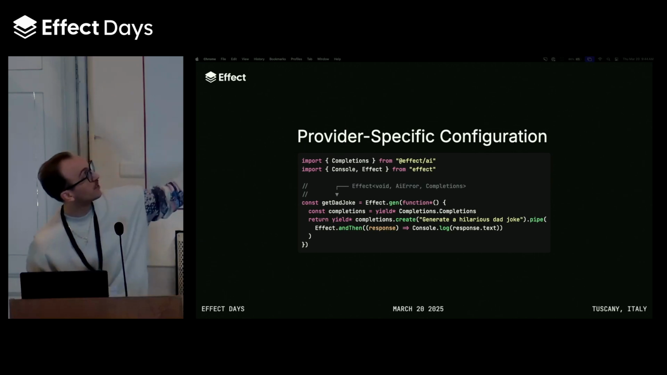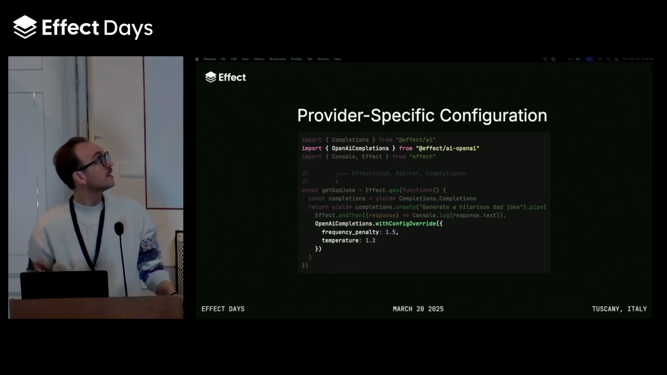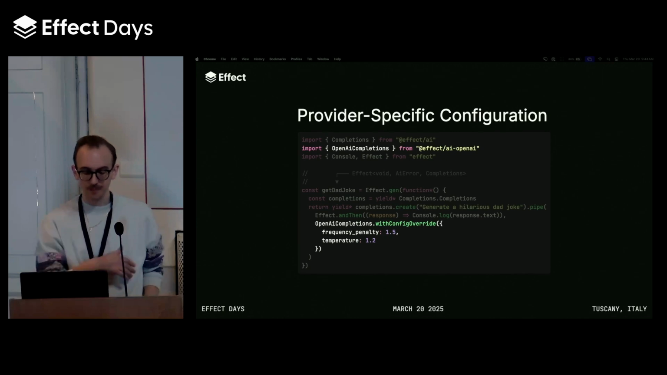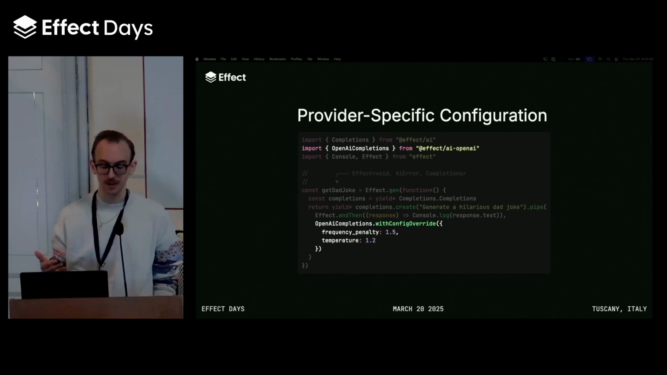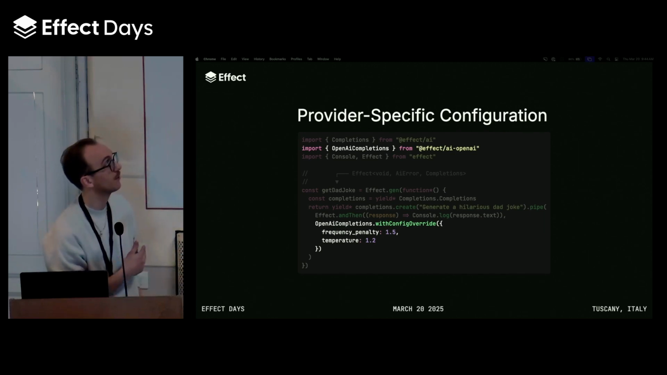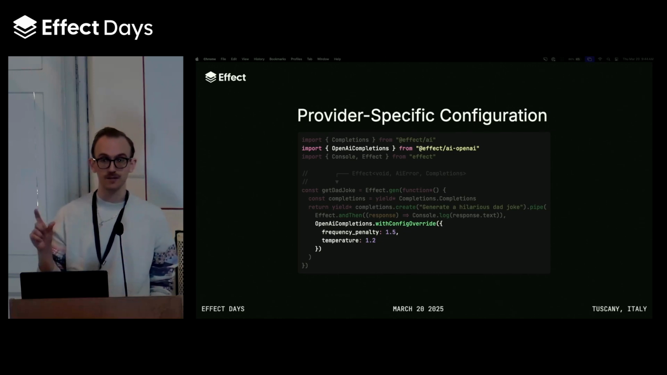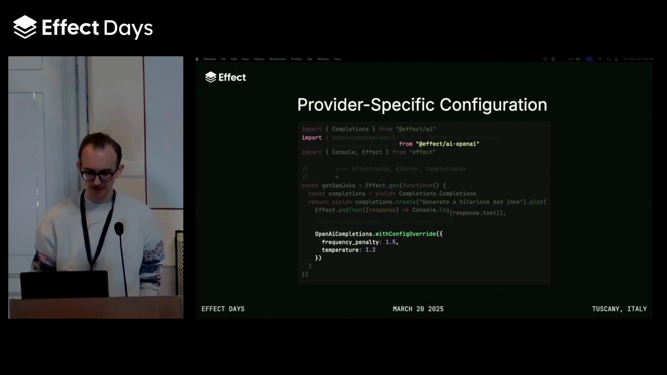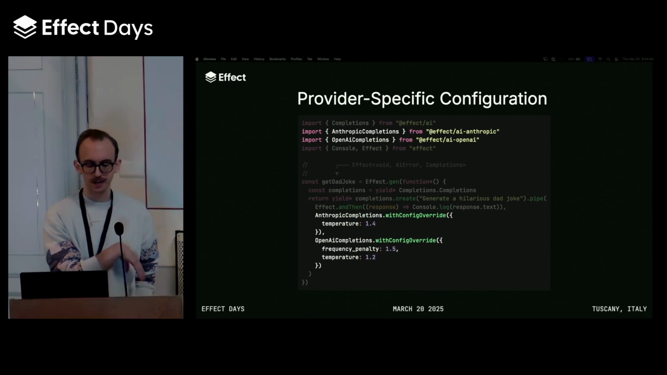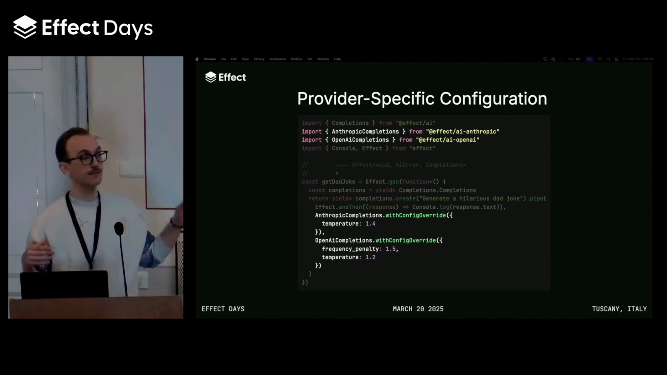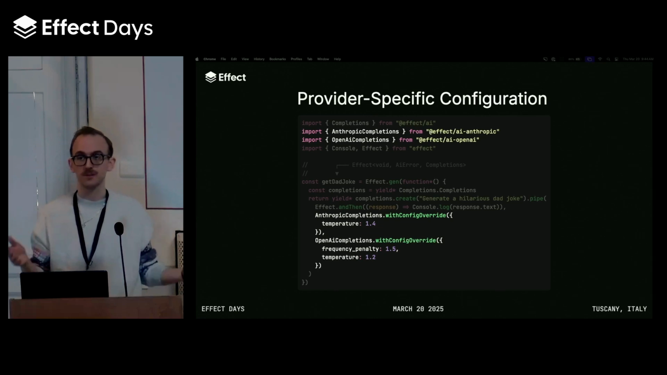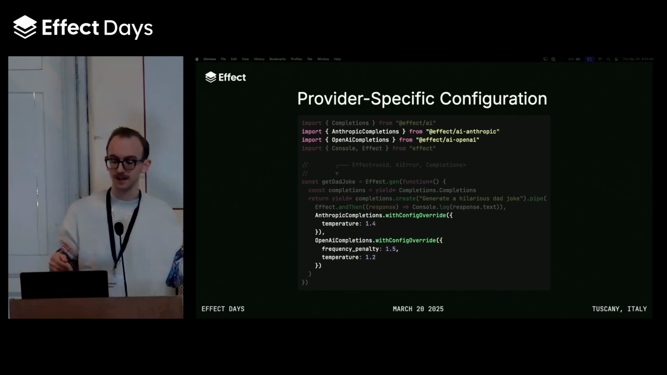So if we have our get dad joke program here again, let's say that we want to set some specific OpenAI configuration. Well, all of our modules that support overriding particular pieces of configuration export a config override method that allows you to override those configuration variables. And what's cool about this is you can mix and match them together in your program, and those configuration variables will only be used if that client is in use. So if you're not using Anthropic to run this program, great, we won't use those configs. But if you are, then those configs will be applied.